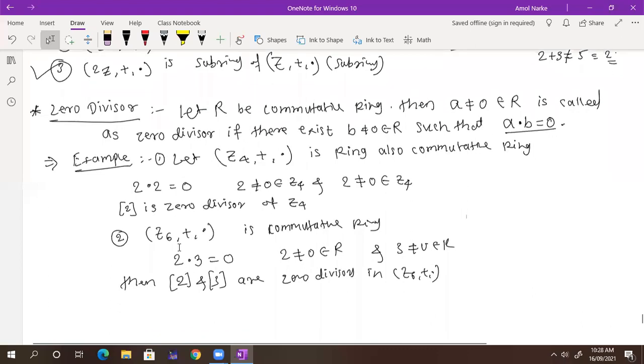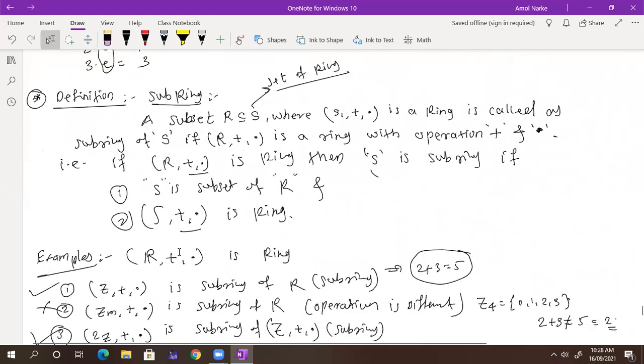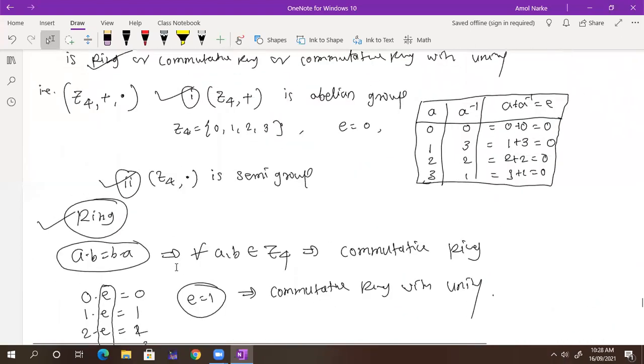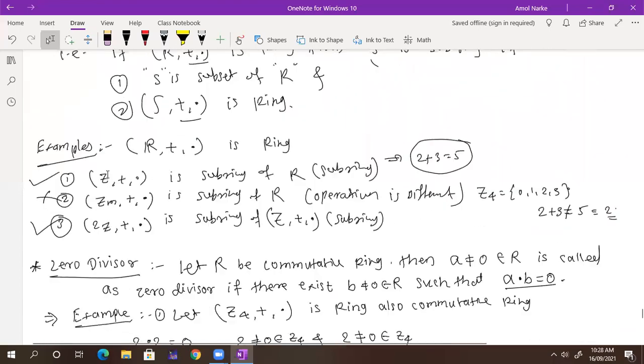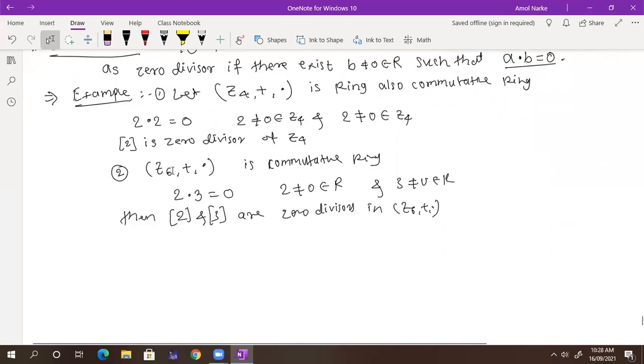We have discussed here that Zm is a commutative ring, similarly Zn is also a commutative ring. You can check it also. So I am taking 2 and 3 from Z6 and doing the modulo n product. So 2 into 3 becomes 6, and under modulo 6 it is 0. Yes or no? Got it?